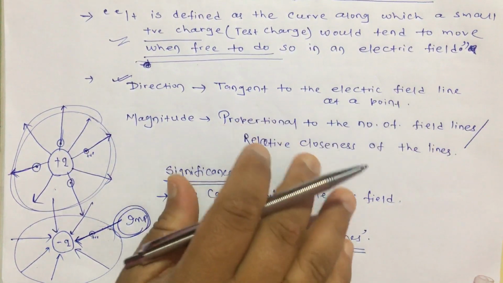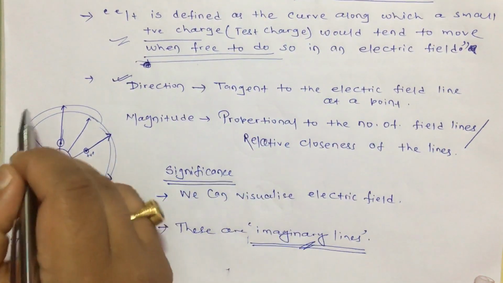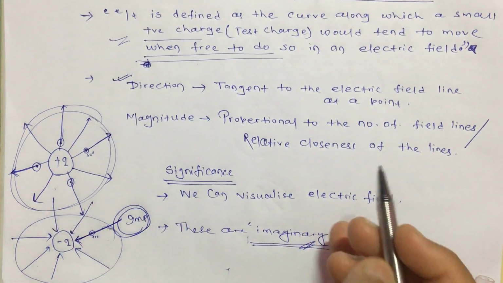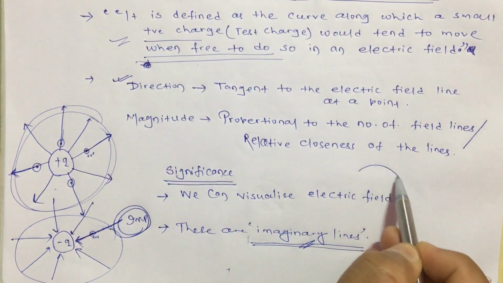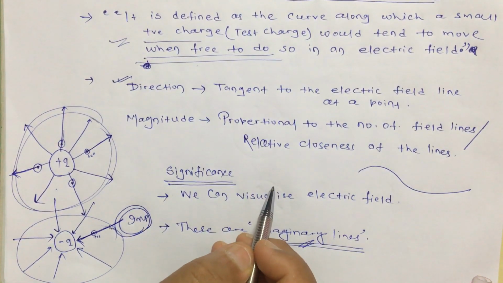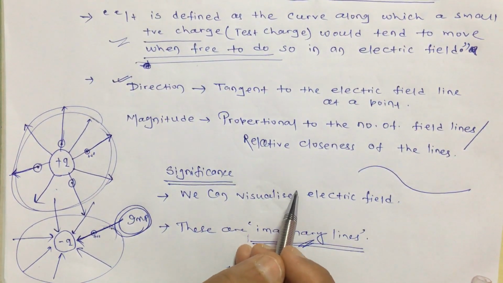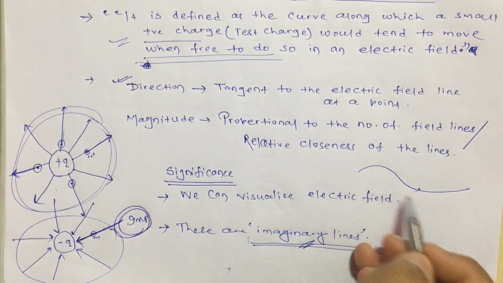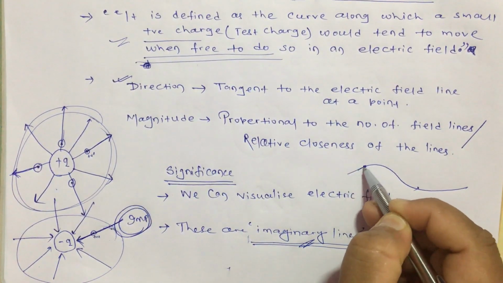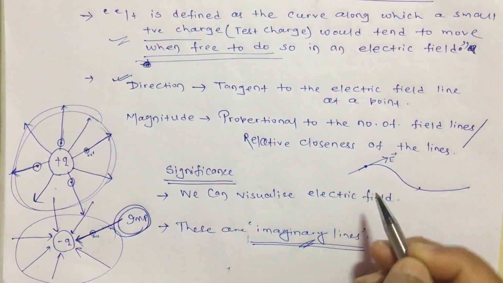What does that mean? In the given examples, these two examples, the electric field lines were straight lines. But not everywhere. Maybe somewhere the electric field line will be curved like this. So at any point, if I want to find the direction, what is the direction of the electric field line in this case? At this point, if someone asks the direction, you have to draw a tangent. This will give the direction of the electric field at this point.